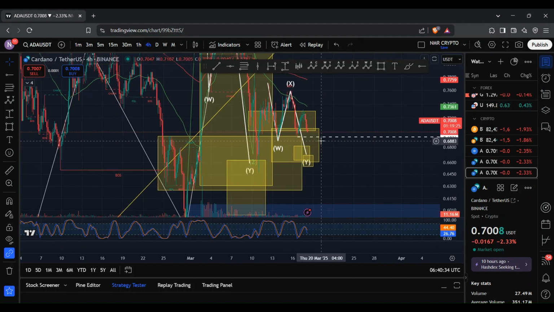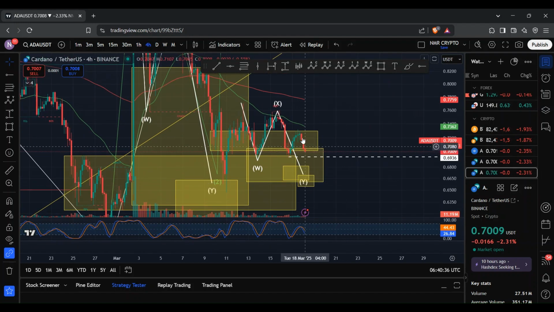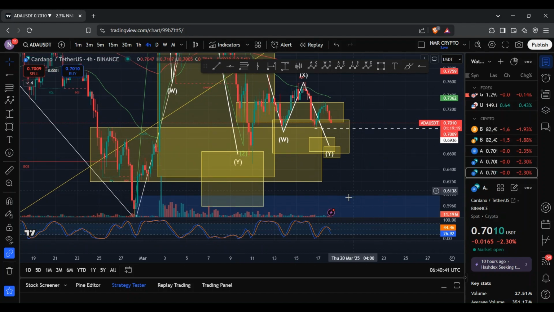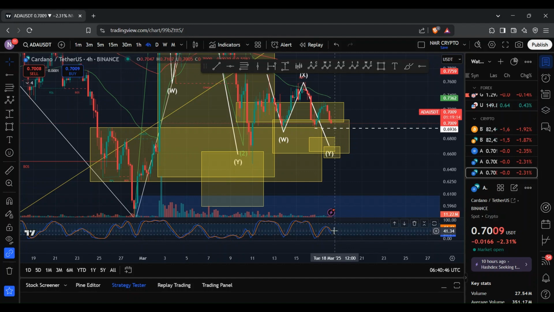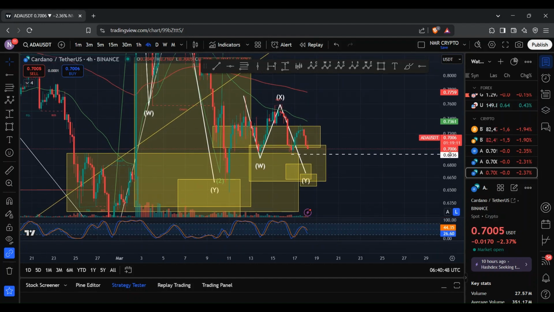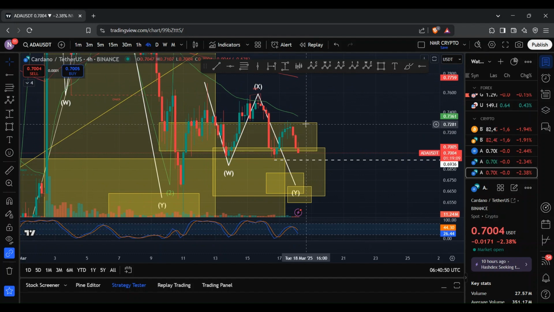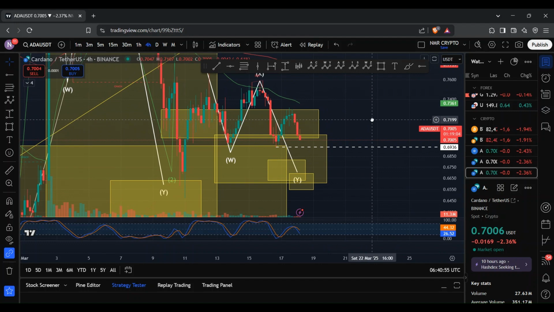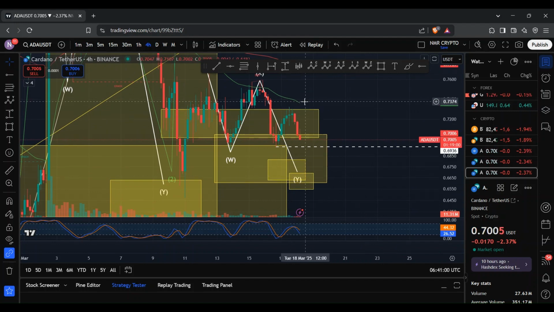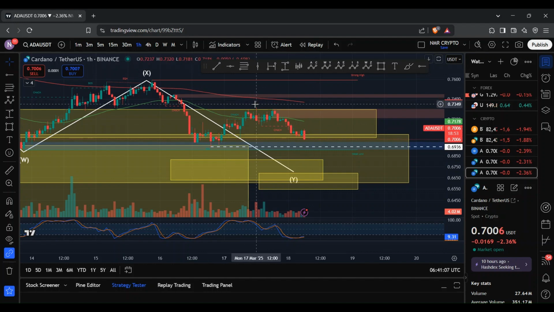Now, as far as the 4-hour chart goes, we do have the price of ADA below both the 50 EMA and the 200 EMA, which is bearish. And what is interesting is the stochastic RSI is also indicating that we are within the oversold conditions, given that we are below 50. And so should we see that bounce to the upside, again, that would be interesting to see if ADA actually retests that 50 EMA. And should that be the case, then I do see ADA get rejected at the 50 EMA and continue to see moves to the downside. However, I don't see ADA actually retesting that 50 EMA, given that this X wave looks to be complete.